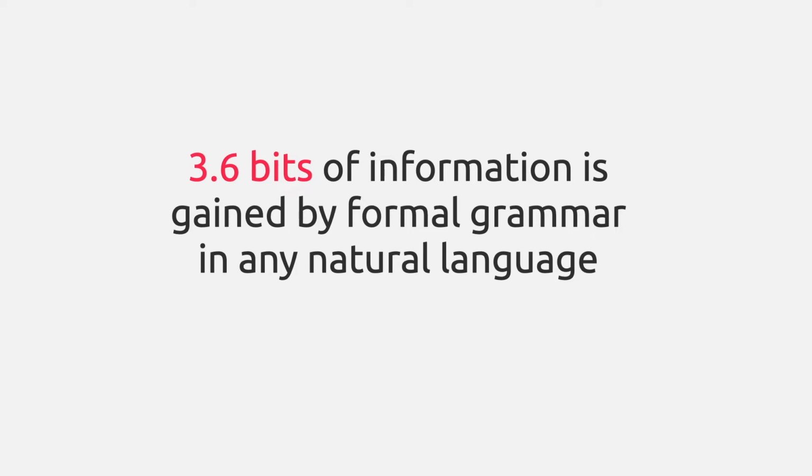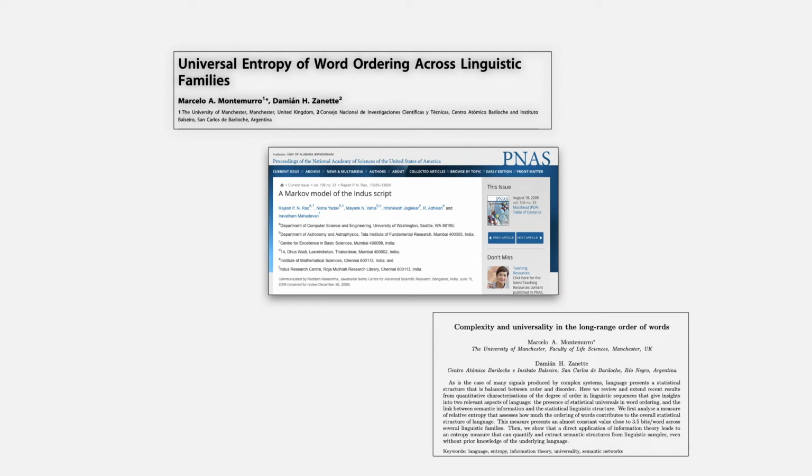There are around 7,000 languages in the world divided into 19 linguistic families. It turns out that all human languages have relative entropy of 3.6 bits per word. The reason behind this universal relative entropy of all human languages is not really known, but it has been extensively used to determine whether a series of symbols represents a language. The technique has been extensively used to identify whether the plaques discovered from the Indus Valley civilization represent a language or not.